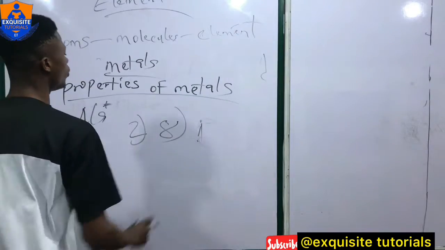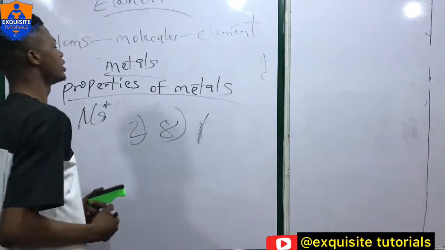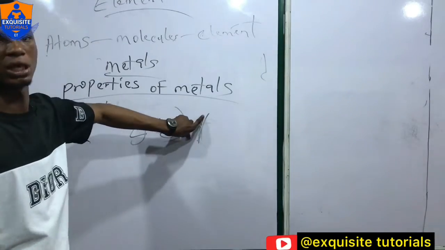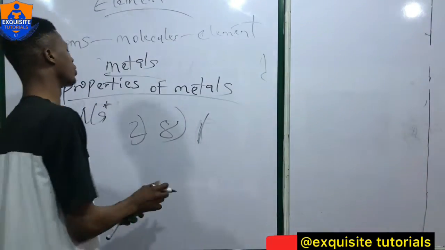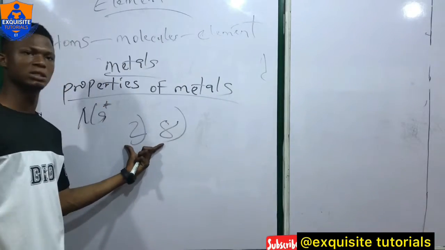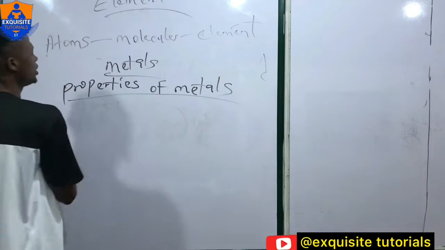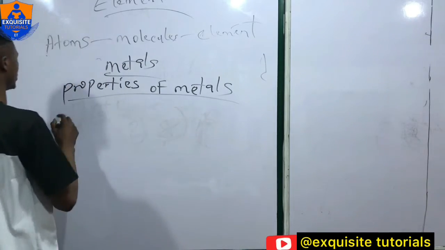So we use this sodium to conduct electricity. And like when I was telling you the properties of metals, this sodium will give out this one electron to become this. Now let's proceed.